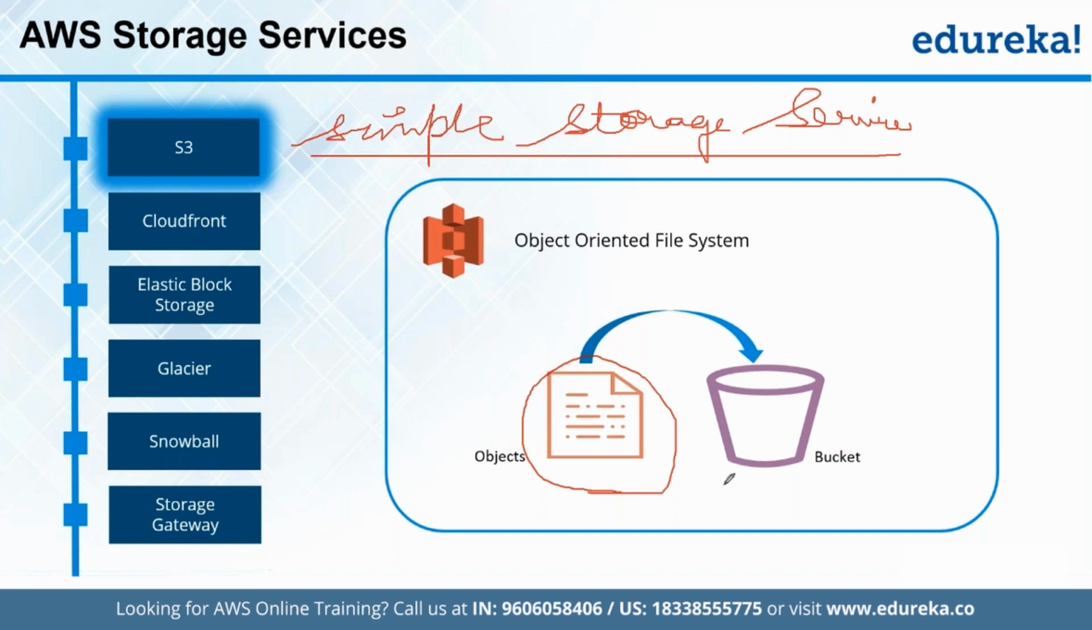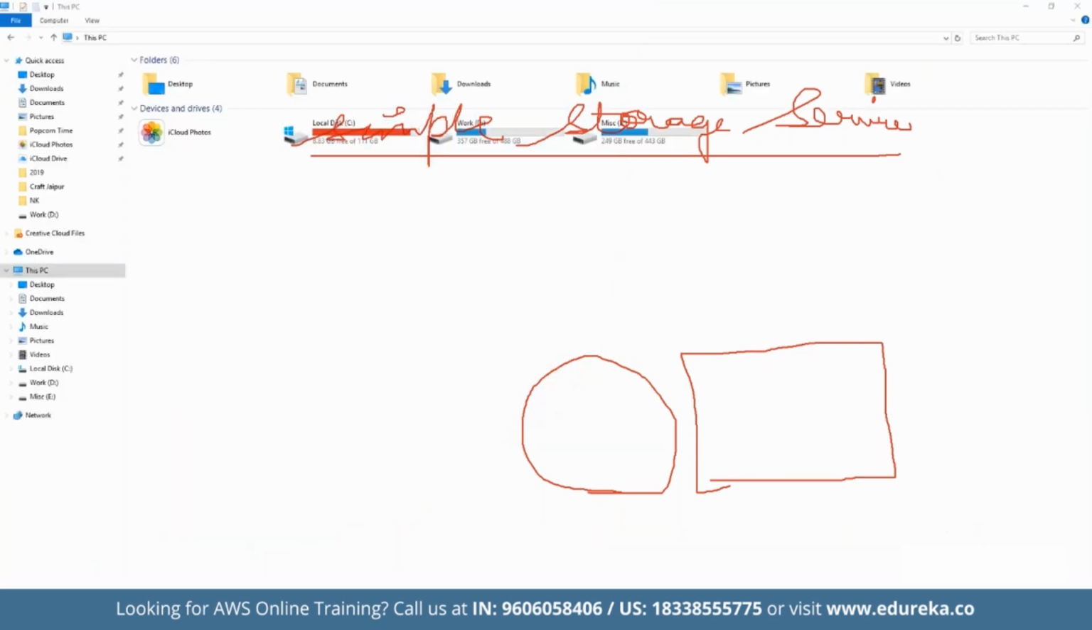And then we have a bucket. Here we have the concept of bucket and objects. A bucket is, we can say, a container. To understand this in simple layman terms, just like in Windows, we have multiple partitions. For example, here we can create partitions like C, D, E, F, G, H and so on. We can create multiple partitions here, right?